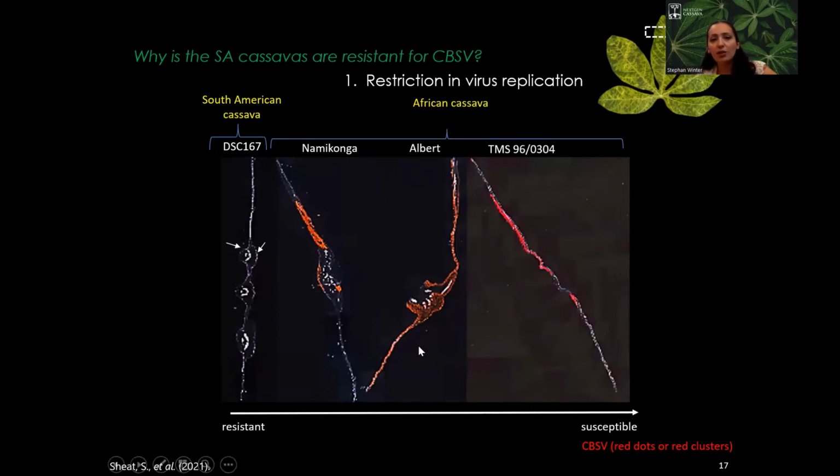As you see here, we used the in situ hybridization technique to localize the CBSV in a cassava leaf, from different cultivars, African cultivars, and also our South American resistant cassava. The red dots here represent the virus titer, and the more dot clusters, the more virus, meaning more virus replication. You see in the susceptible and resistant plants, virus replication was present, despite there being a difference between them. However, in the South American cassava, there's no virus at all, and it was only rarely found, and this only because we put the virus inside the plant.